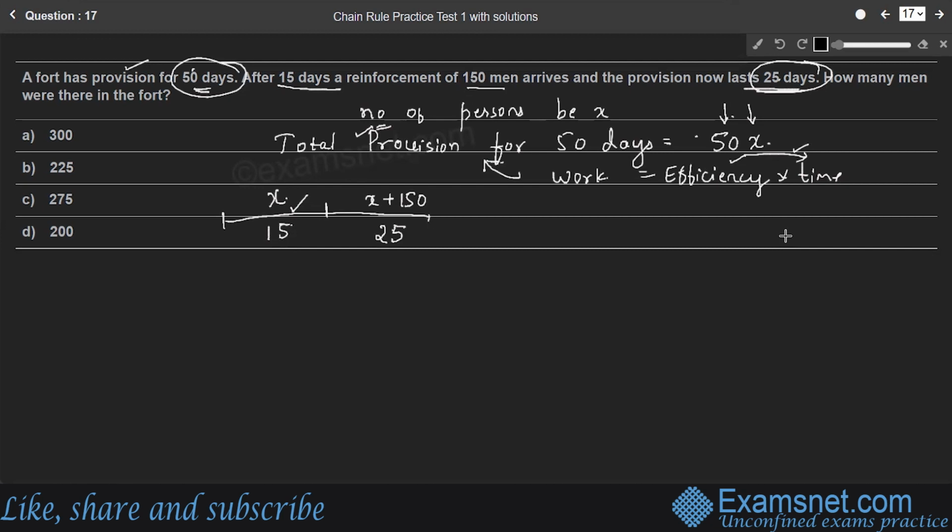After 15 days, remaining provisions last for 25 days. So here the question is, how many men were there in the fort? So very simple question. Here, total provision is equal to